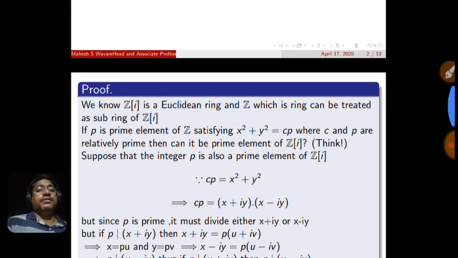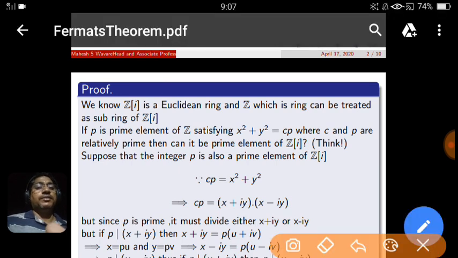We know that the set of Gaussian integers is a Euclidean ring. Notationally, this is Z[i], the ring of Gaussian integers, and Z is also a Euclidean ring. But one can carefully see that Z is a subset of Z[i]. That means Z can be treated as a subring of Z[i]. And one must have an important question in mind: if p is a prime element of the subring, can it be a prime element of the ring?